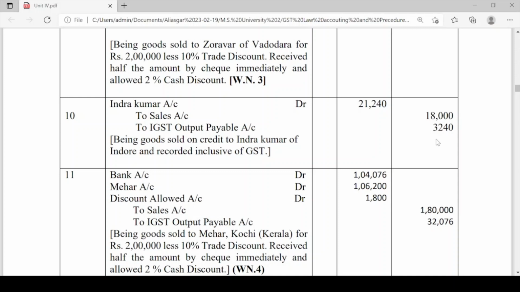It will come 3240, that is 18% of 18,000, and you have to write down to IGST output payable account, and in narration you have to write down being goods sold on credit to Indra Kumar of Indore and recorded inclusive of GST.